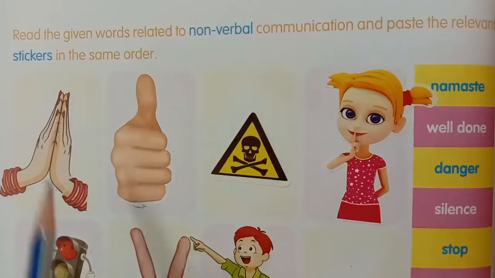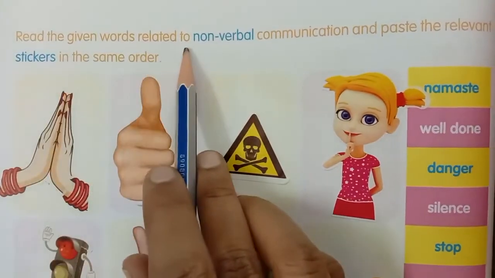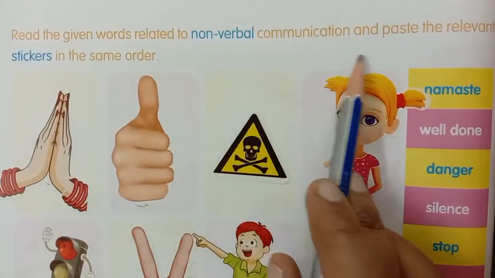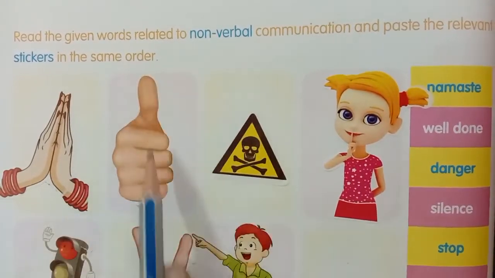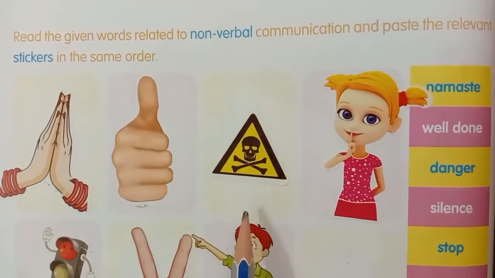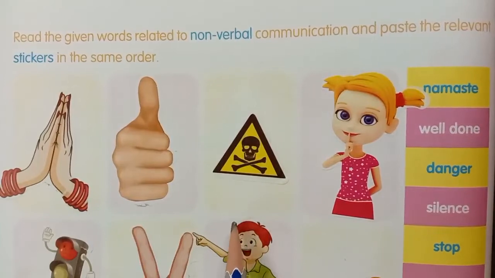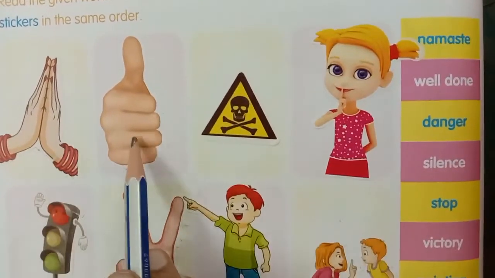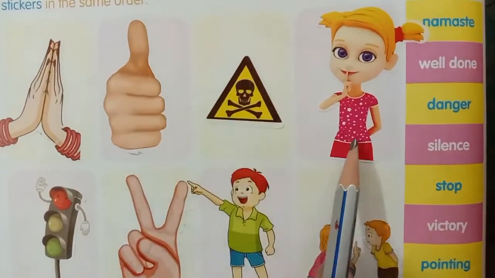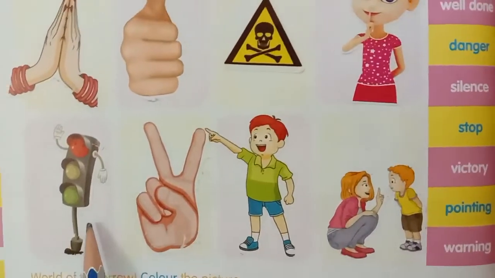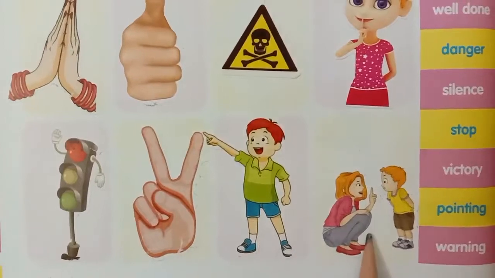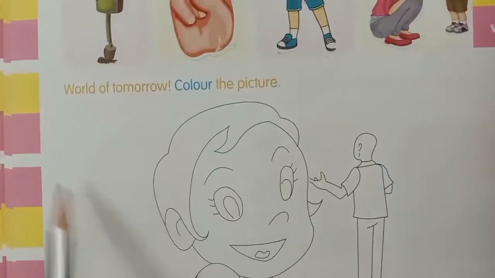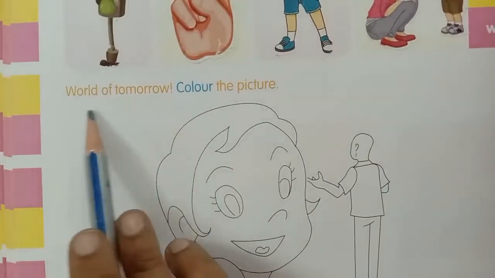Next, page number 24, read the given word related to non-verbal communication and paste the relevant stickers in the same order. These stickers given in this book, last page. Okay, children, see here, namaste, well done, danger, silence. Next, stop, victory, pointing, warning. Next, word to world to tomorrow.